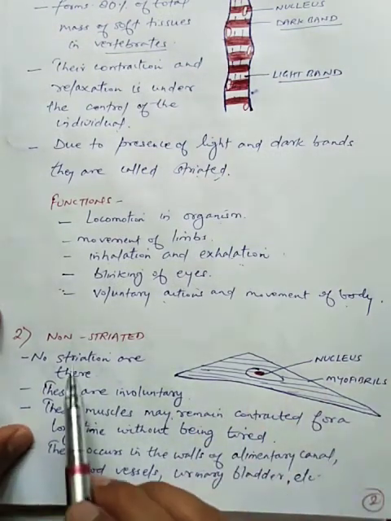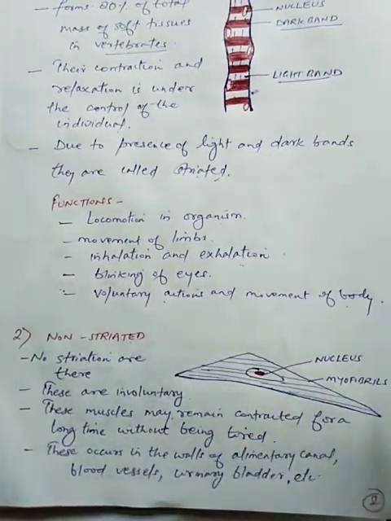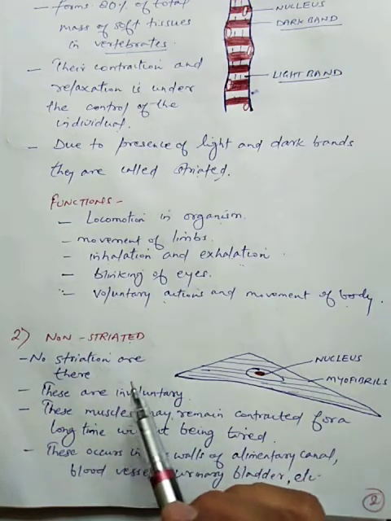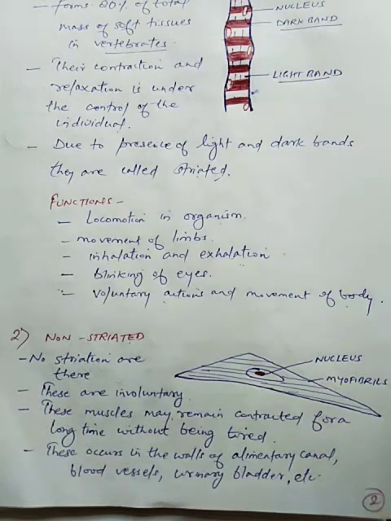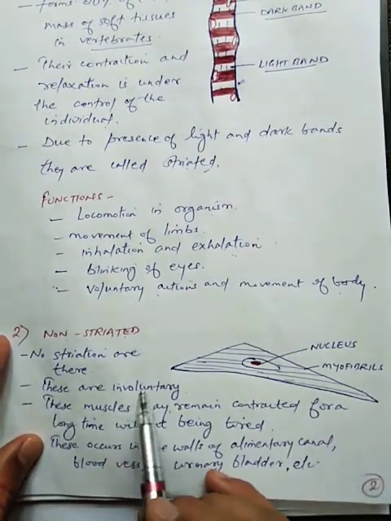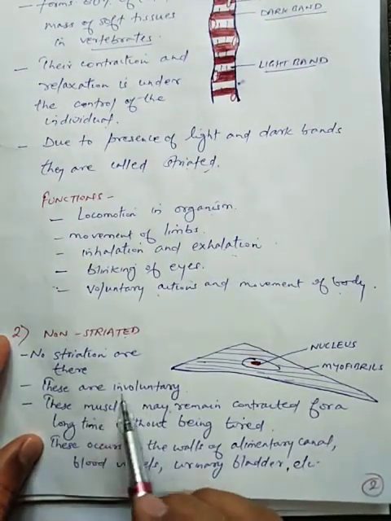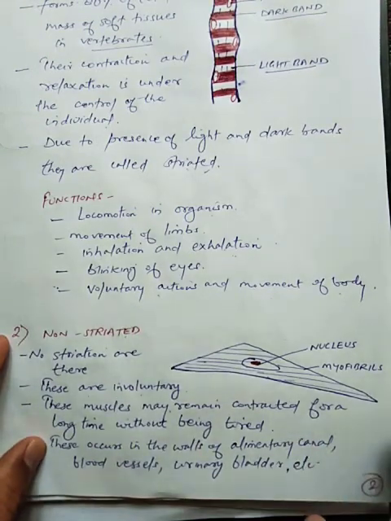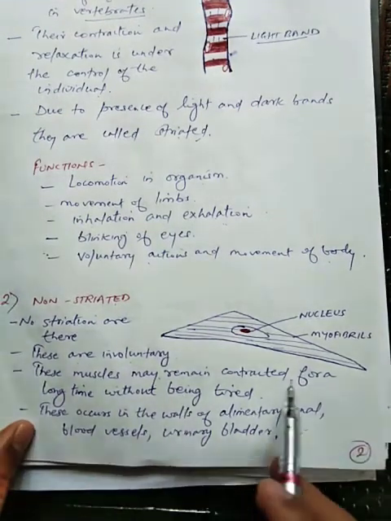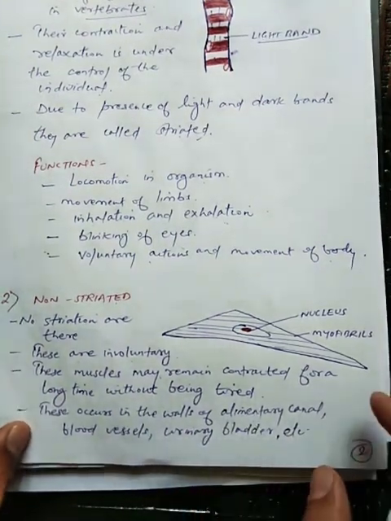Now students, second type is non-striated muscles. Now why is the name non-striated there? Because these muscles do not have any striation. You cannot see any light band and dark band in this type of muscle. So they have been given the name non-striated muscles. Now the action of these muscles is not under our control. That's why they are known as involuntary muscles. Now students, see, these muscles can remain contracted for a long time without being tired.